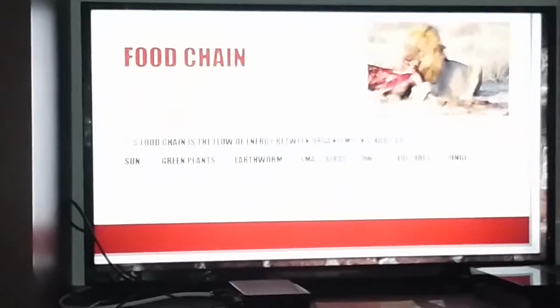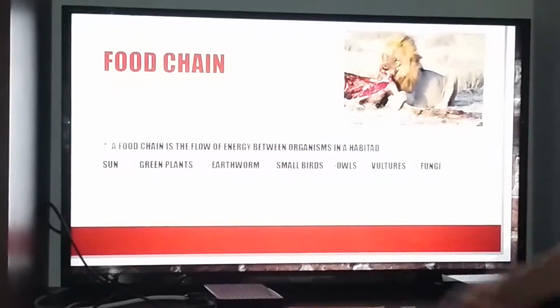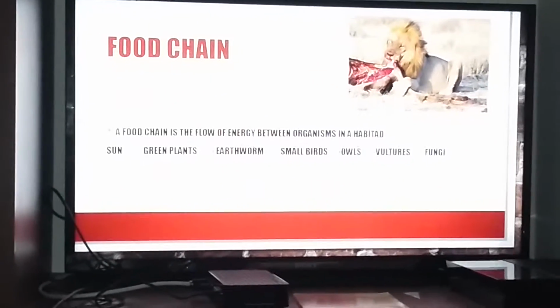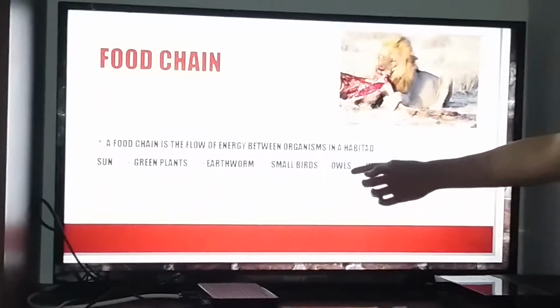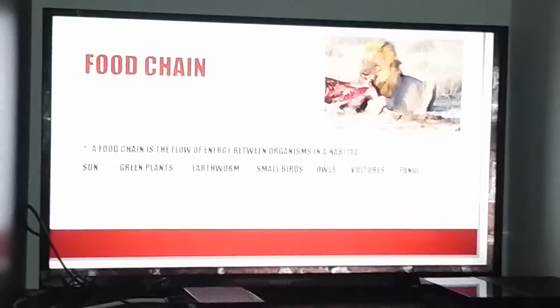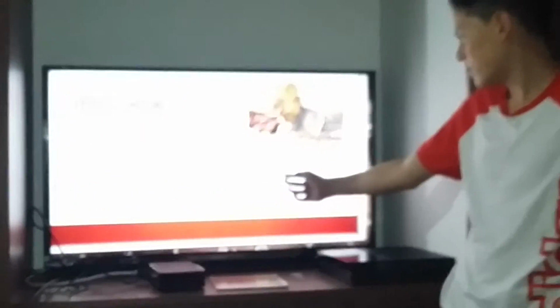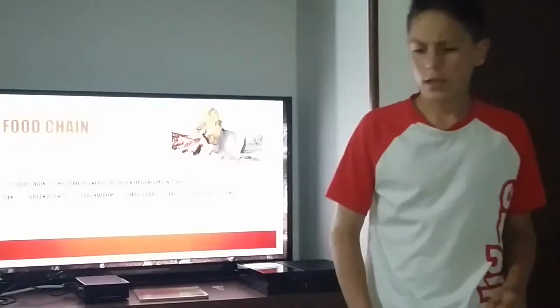The earthworms are the first level consumers because they eat the green plant. The small birds are the second level consumers because they eat the earthworm. The owls are the third level consumer because they eat the small birds. The vultures are the scavengers, and the fungi is the decomposer.